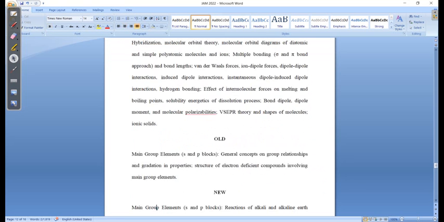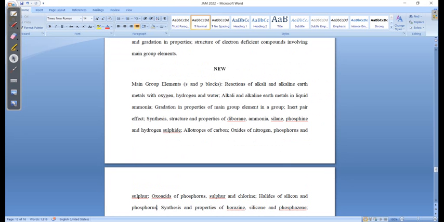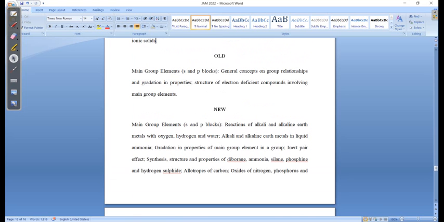Then you see the main group elements. See, this is the problem. Main group elements are a problem for every student, because in the old syllabus they had written main group elements like s and p block elements. See, in the s and p block, the entire periodic table is there, but they have done a very good thing by clearly defining what you need to study in the s and p block elements and what you do not need to study.